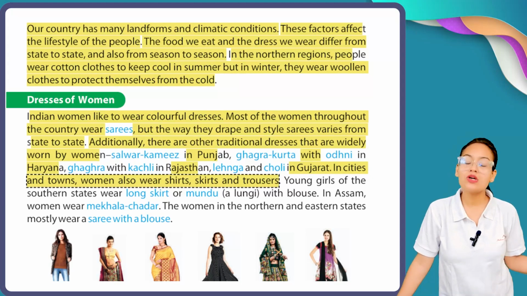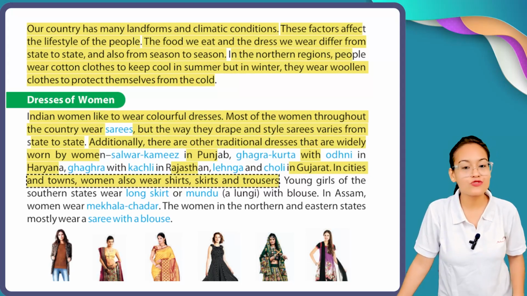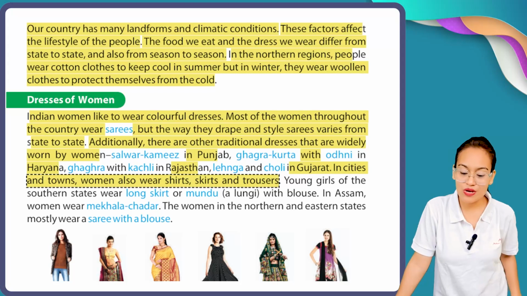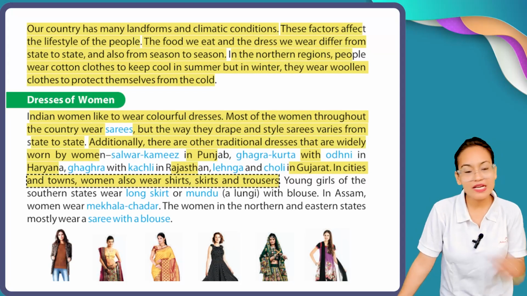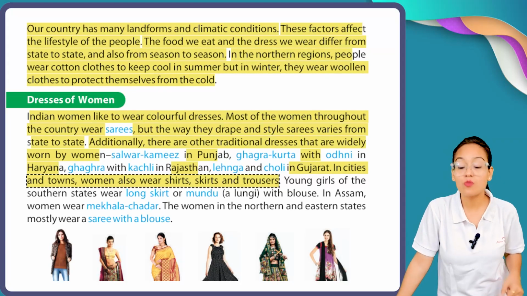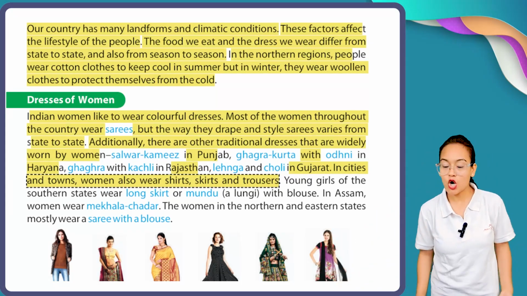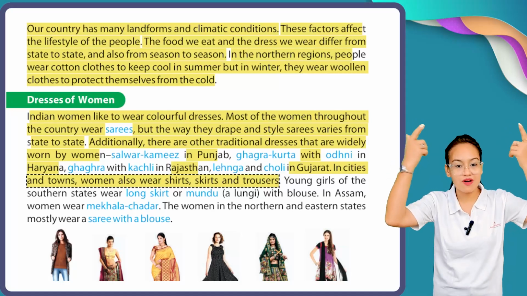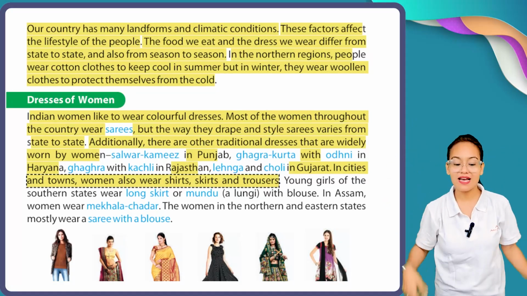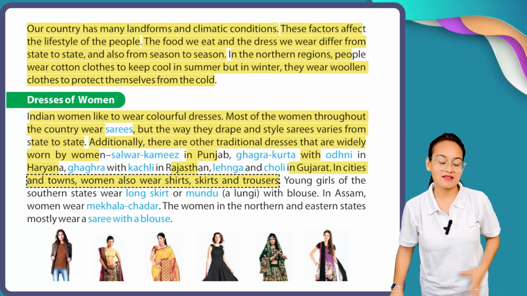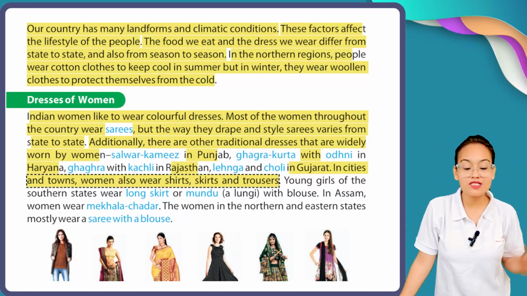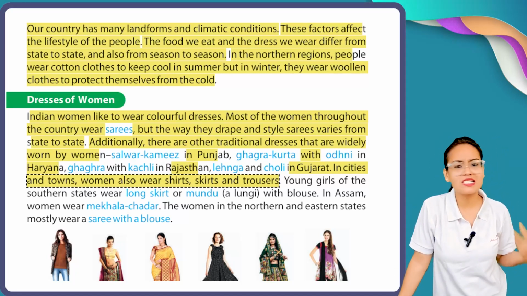The Punjabi women usually wear patiala salwar kameez. In Haryana, women wear ghagra kurta, a long skirt with a long kurta, and they carry an odhni on their head. In Rajasthan, women wear ghagra with kachli. Kachli is a type of blouse.